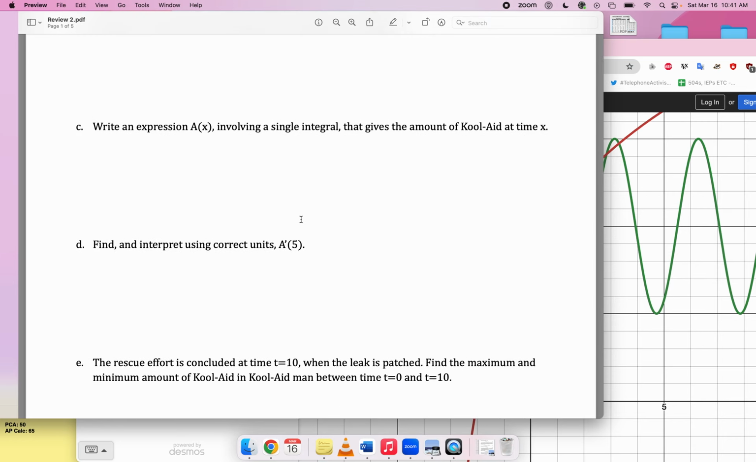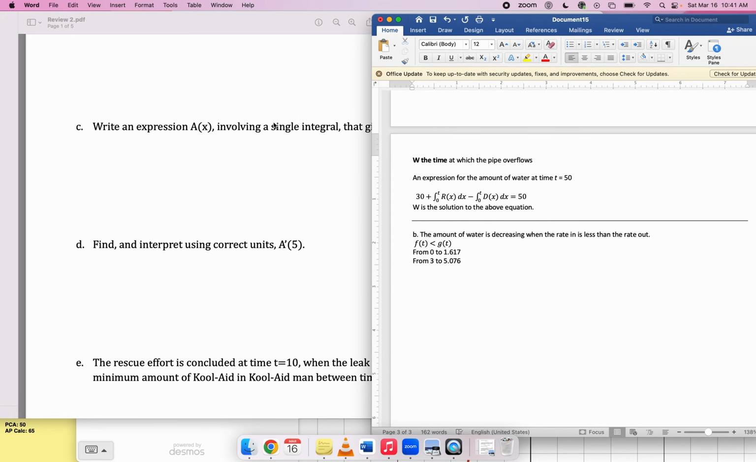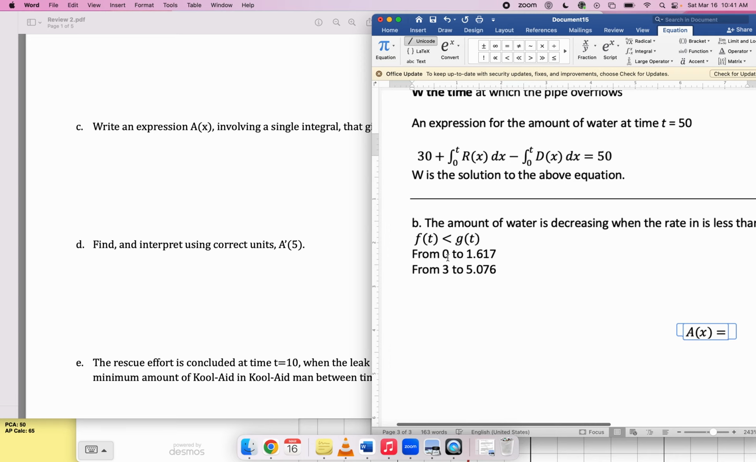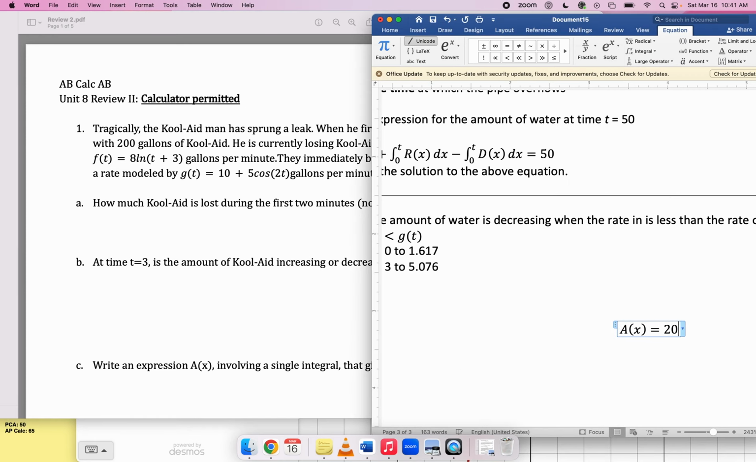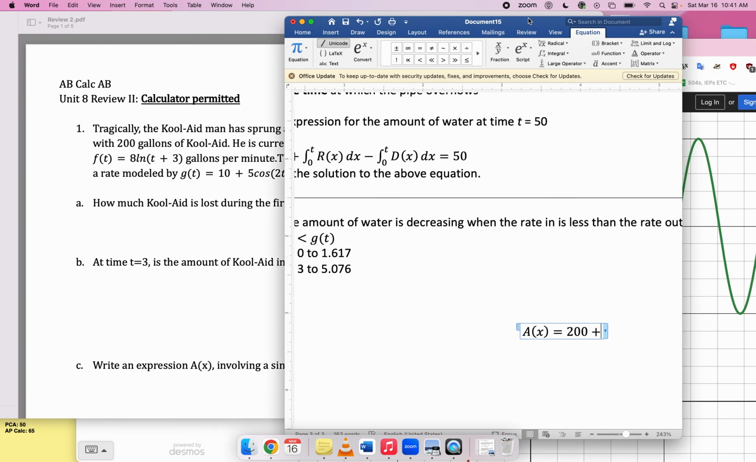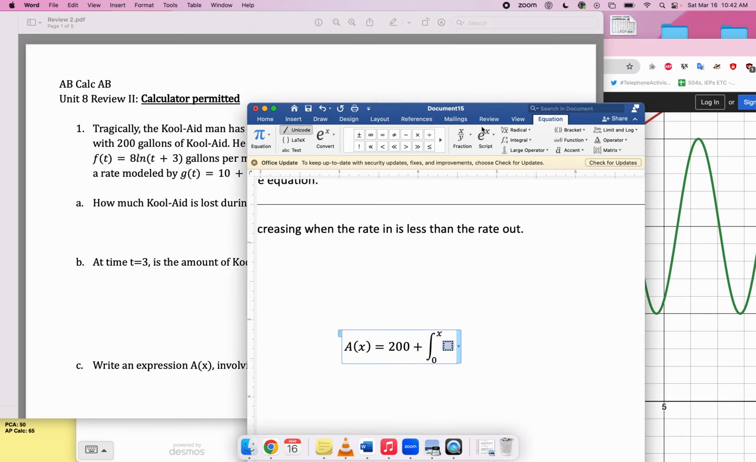Part C, write an expression A of x involving a single integral that gives the amount of Kool-Aid at time x. Well, that's going to be your initial amount of Kool-Aid, which is 200, plus the amount of Kool-Aid that you gain up to time x, which is the integral from time 0 to time x of the rate in function, which is, I think that's g, right?